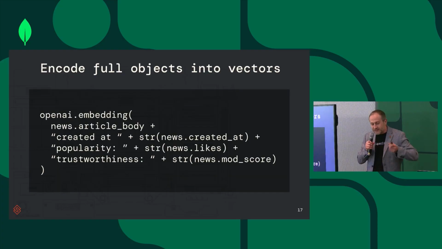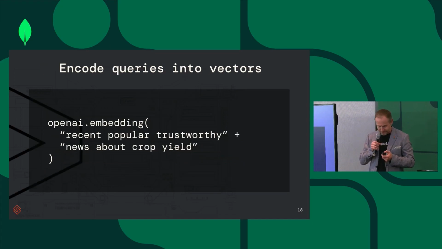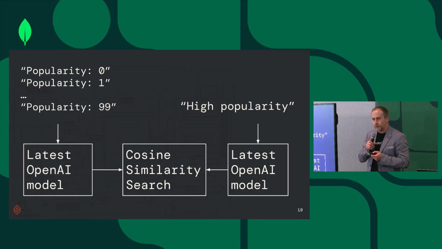So we'll just stringify everything, use the OpenAI API to get the vector embedding for the article, right? And you see there are attributes here such as creation date, number of likes or popularity, and the score of a moderator for trustworthiness. We'll do the same for the query, right? So again, we'll take the query and we'll encode it with OpenAI, and then we'll try to match them. Now, where is the problem?